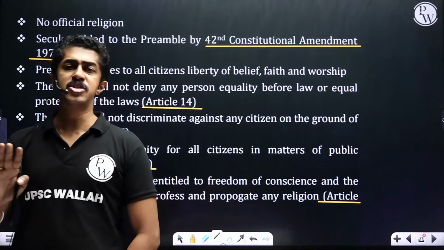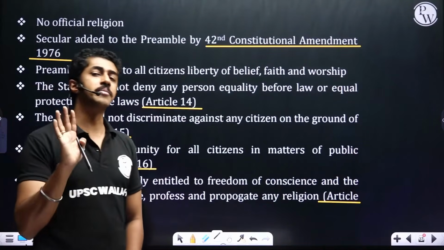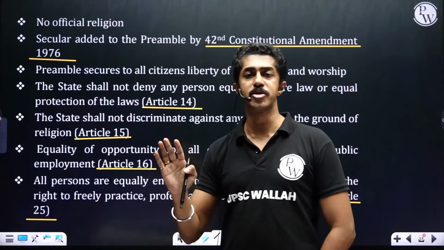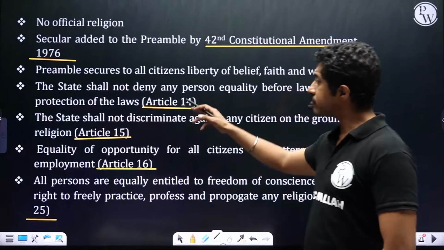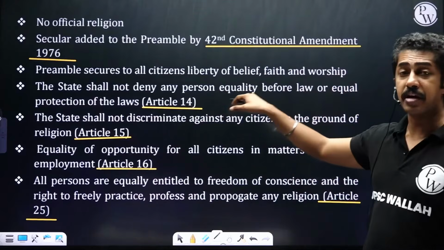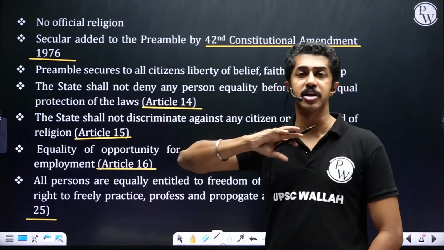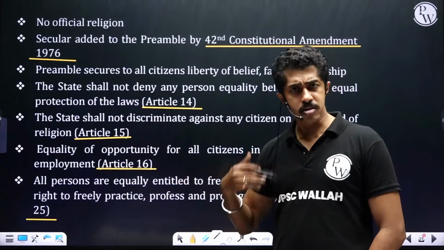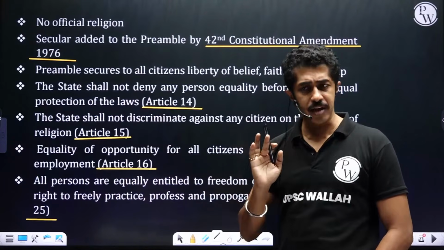So overall, if you see 14, 15, 16, 25, what is the idea that we get? Based on religion, we are not going to create any discrimination. We'll treat everybody equally. Everybody will have the same set of opportunities. Everybody will be treated equally before law, as well as equal protection also will be there for them. Then matters of employment and to practice and profess your own faith.